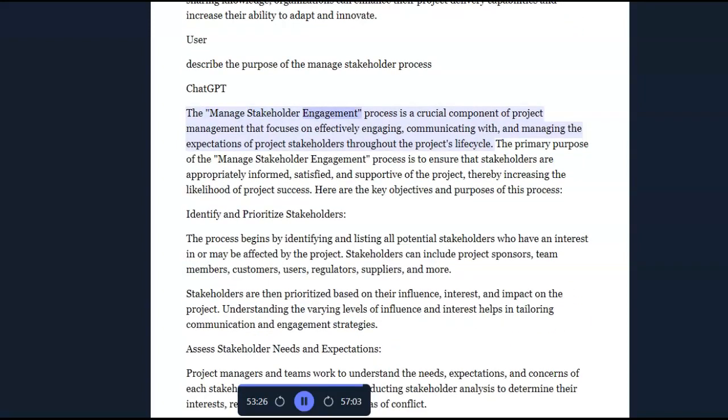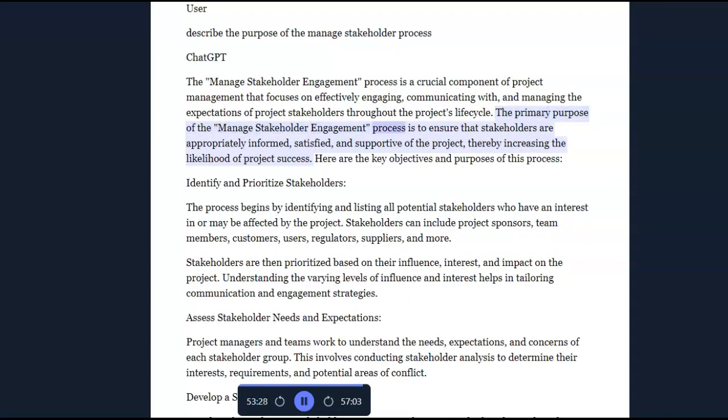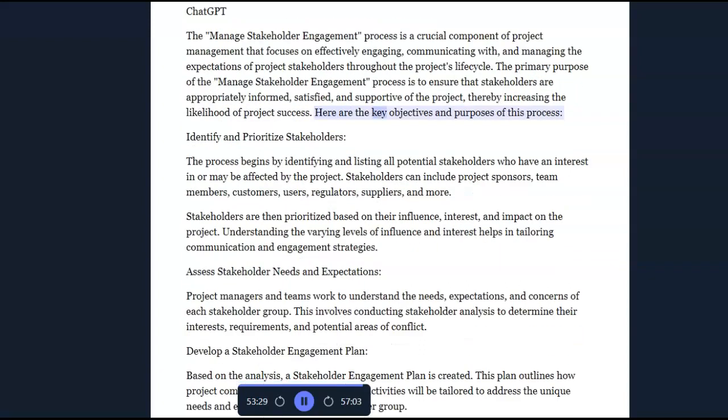ChatGPT. The managed stakeholder engagement process is a crucial component of project management that focuses on effectively engaging, communicating with, and managing the expectations of project stakeholders throughout the project's lifecycle. The primary purpose of the managed stakeholder engagement process is to ensure that stakeholders are appropriately informed, satisfied, and supportive of the project, thereby increasing the likelihood of project success. Here are the key objectives and purposes of this process.